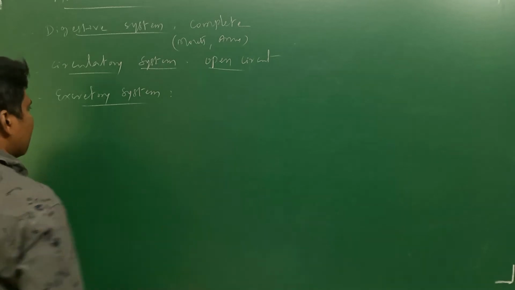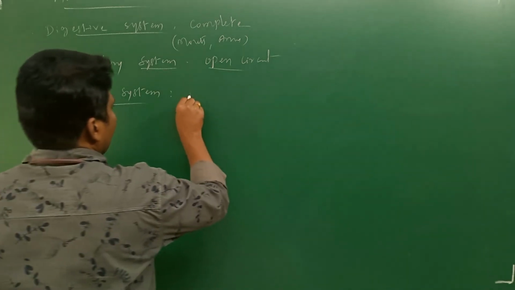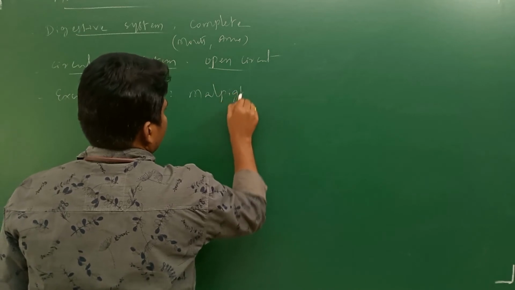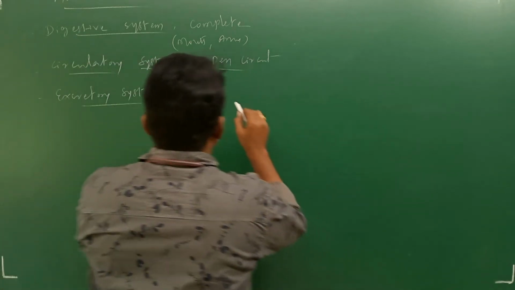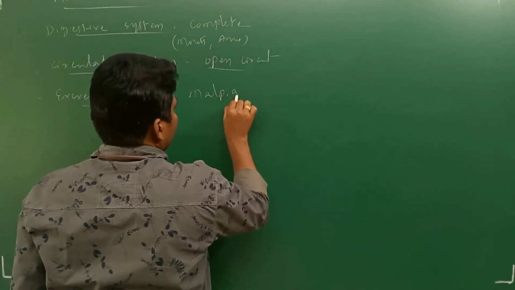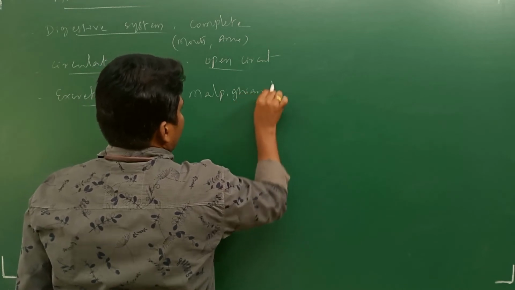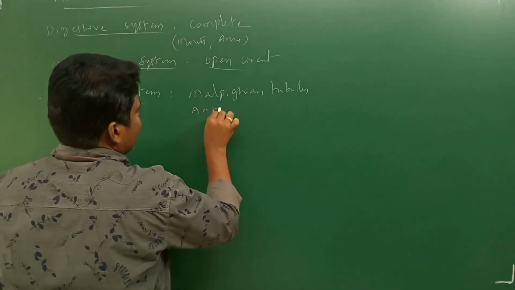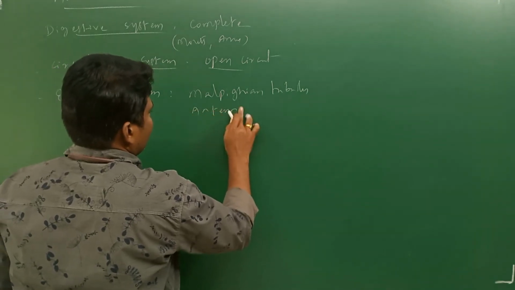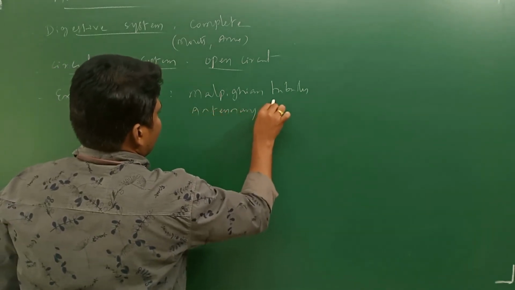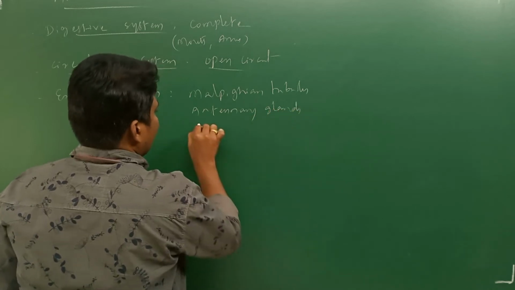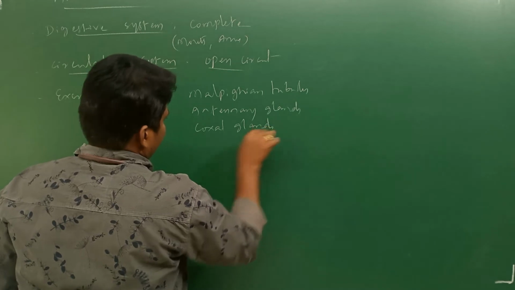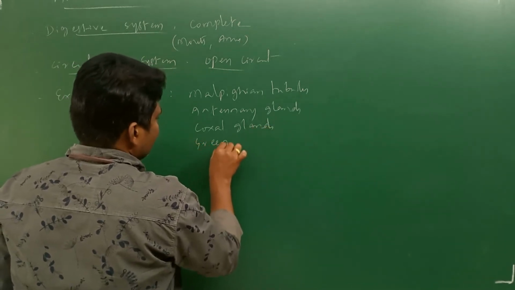In these organisms, the excretory system has Malpighian tubules, antennary glands, coxal glands, green glands.